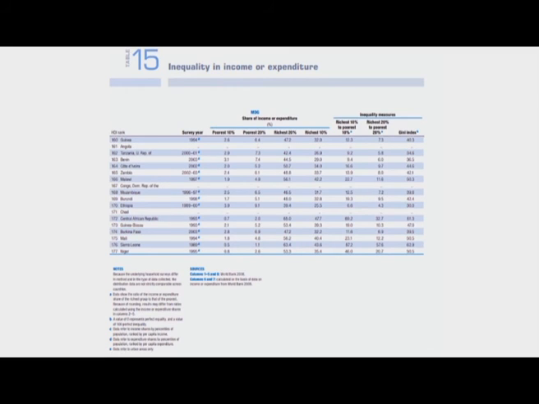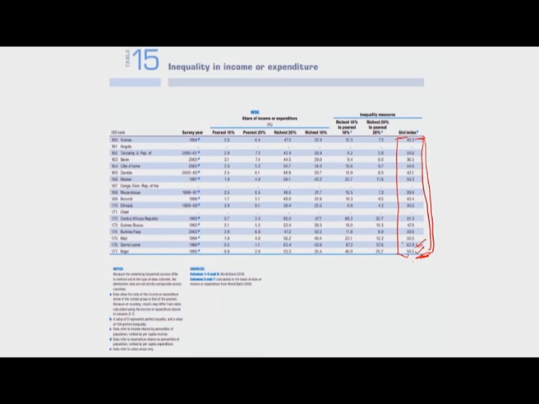I have brought it here on this slide to give you an example of how the Gini index is reported. If you look at the last column here, it shows the Gini index of income or expenditure. In some cases it is income, in some cases it is expenditure, and these are in percentage terms. So if Sierra Leone has a 62.9% Gini index and Niger has 50.5, it means that Sierra Leone is a more unequal country than Niger is.